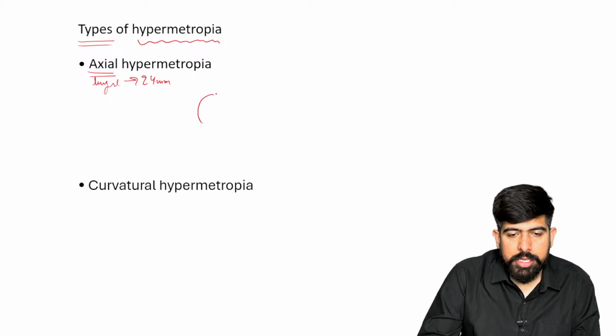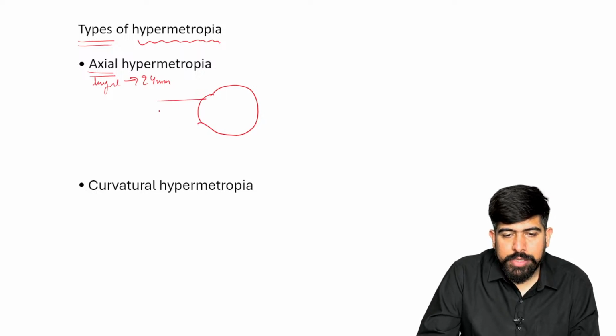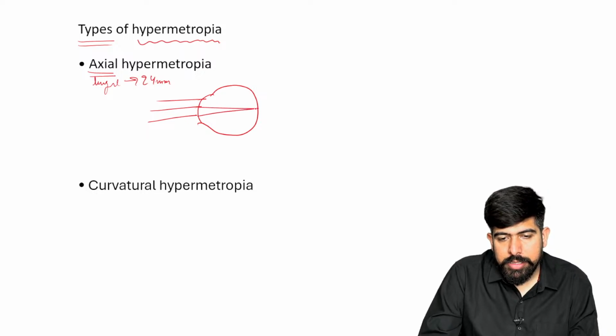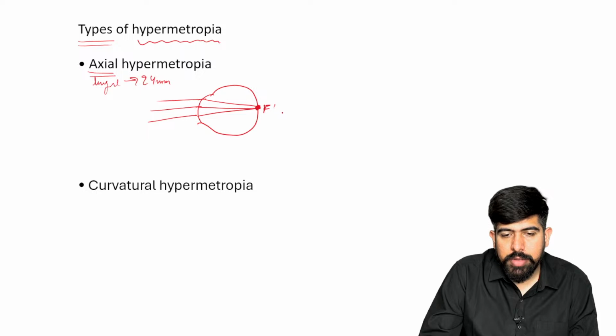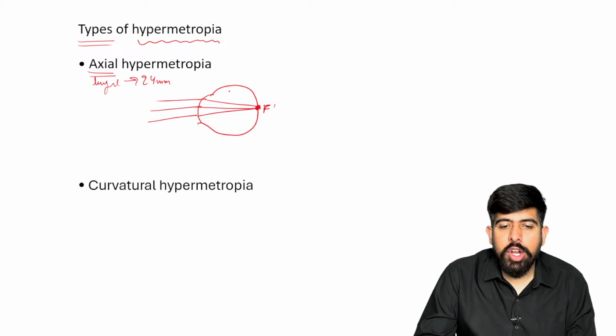This is the cornea, and this will be your eye, right? So these light rays which are coming from here will bend and make a focus point on the retina. Yes, this is the normal eye. I'm making up the normal eye here. This is the focus point the patient has in the normal eye. Please remember this is the normal eye.